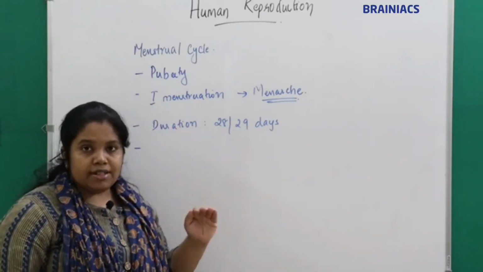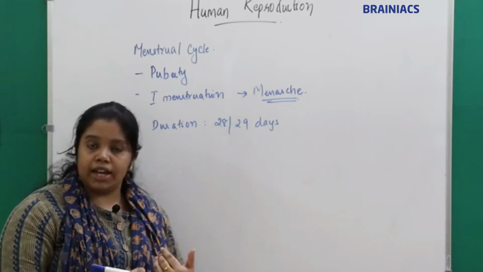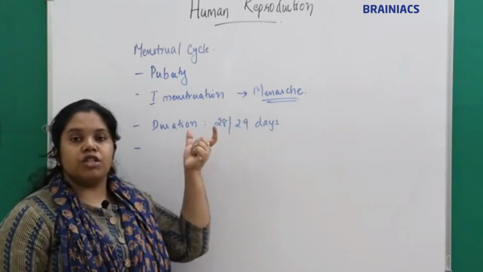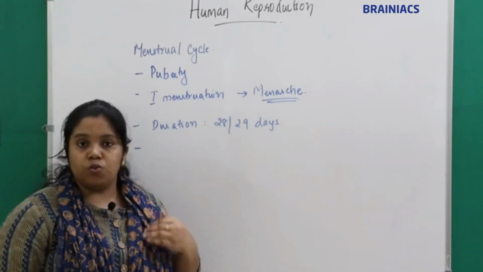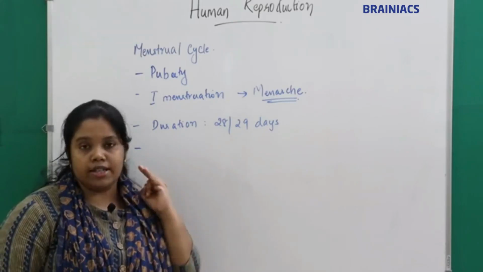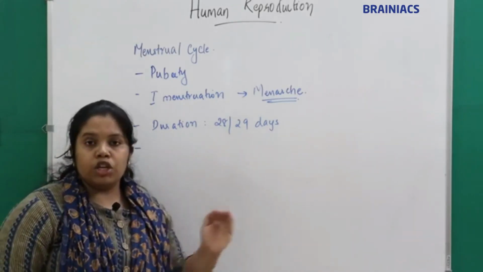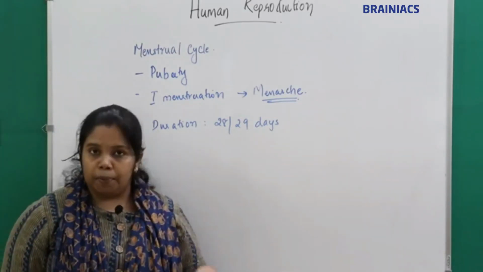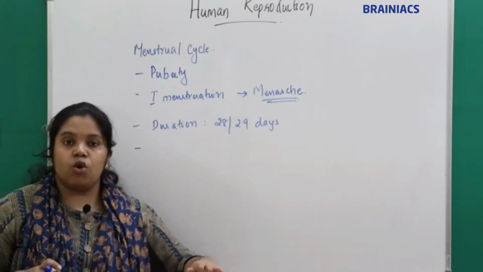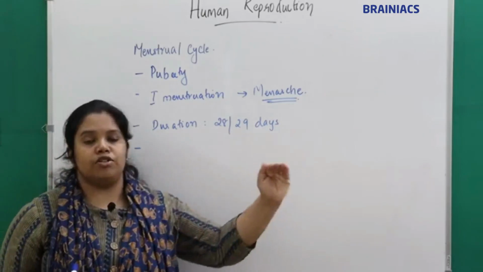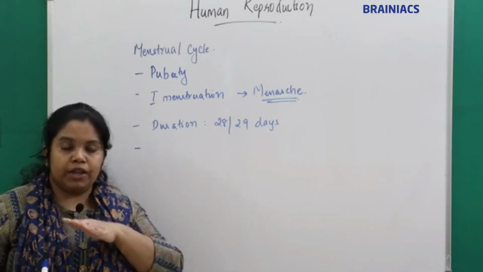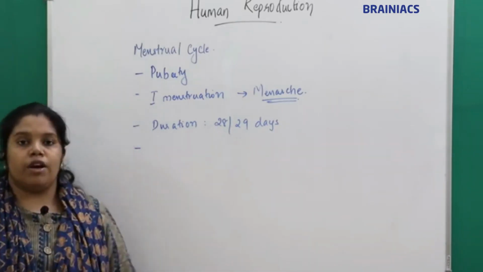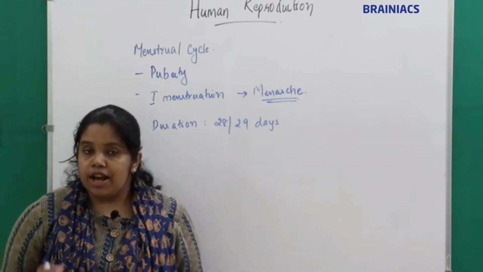Understand? So the menstrual cycle is the cyclical changes happening in the female reproductive system. It begins at puberty. The first menstruation is called menarche, when vaginal bleeding occurs for the first time. The duration of the menstrual cycle is 28 to 29 days, and after that the cyclical events get repeated. So the events occurring from one menstrual period to the next, from one bleeding to the next bleeding, are called the menstrual cycle.